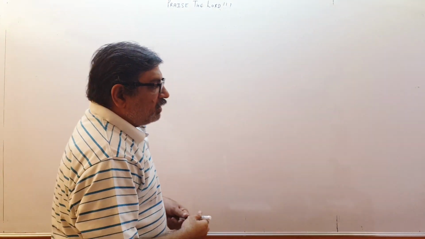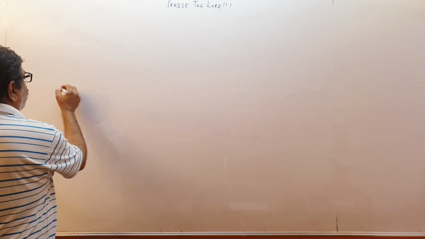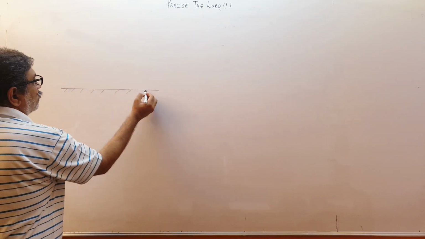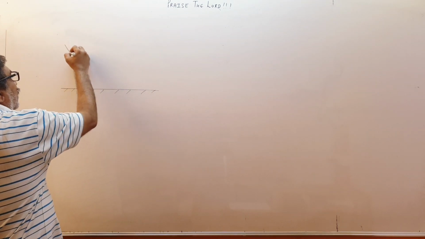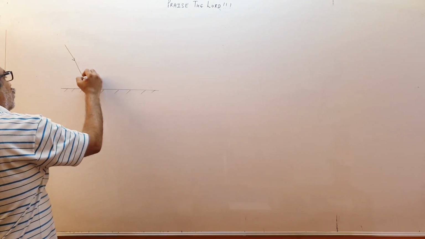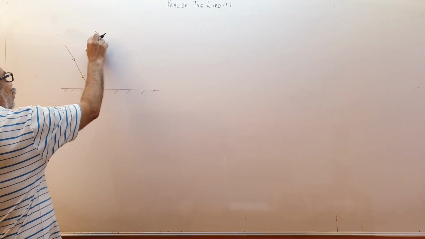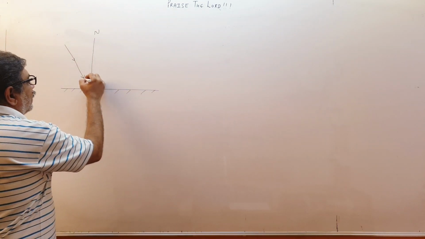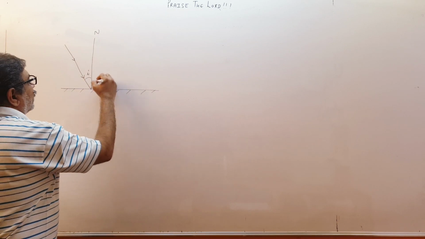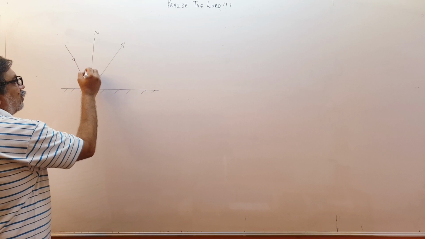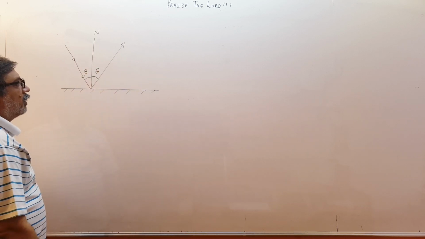Fine children, let us see some more things about plane mirror. Supposing there is a plane mirror like this, and a ray of light is coming like this, and naturally this will be the normal. This is the normal. This is the angle of incidence. It will go like this. So this angle will be equal. Supposing this is theta, so this also will be theta.